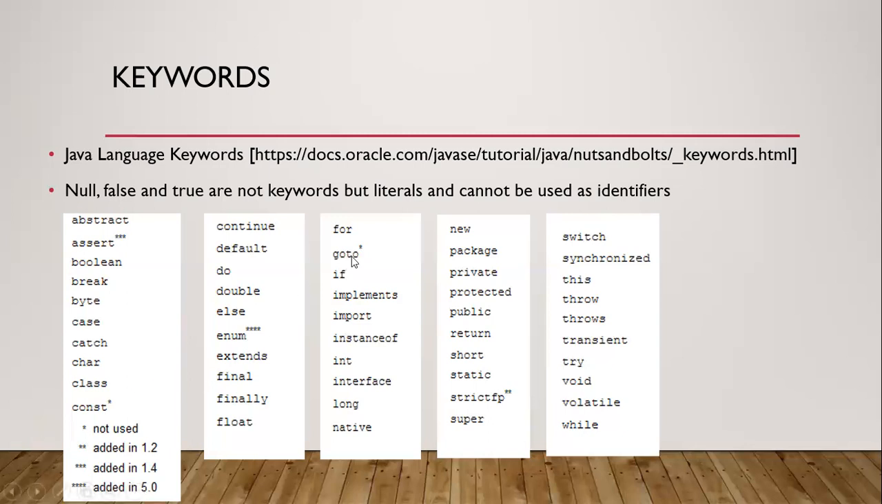Two keywords, goto and const, are in this set, but they have no significance or meaning in the language. If this is so, why are they here? Goto was an old way of making a jump from one point in the program to another. Maybe you are executing line number 5 and you want to jump to line number 50. So goto can help you go to that location, but this way of jumping within the program creates a problem.